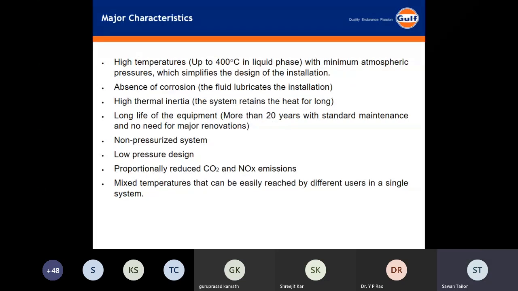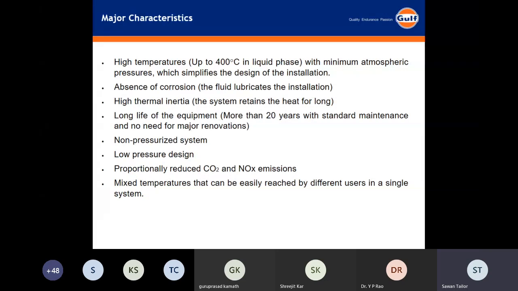Okay, then third is high thermal inertia, that is the system can retain heat for a longer time. The specific heat of the fluid itself is very high, so it can retain heat for a longer time. Then long life of the equipment, it can run up to 15 to 20 years with standard maintenance practices and regular interval maintenance and checking of the fluid. Then it can be a non-pressurized system because it runs at normal atmospheric pressure. Okay, low pressure design and proportionally reduced CO2 and NOx emissions.